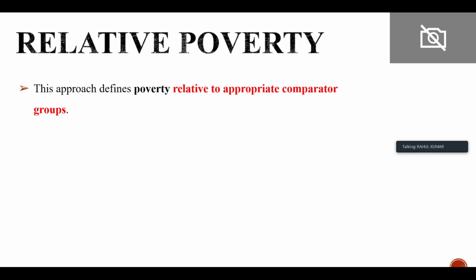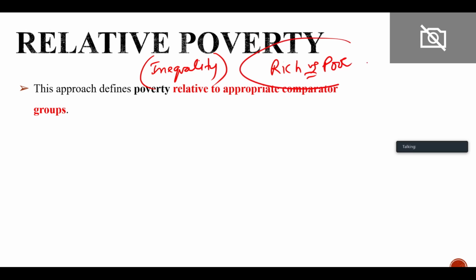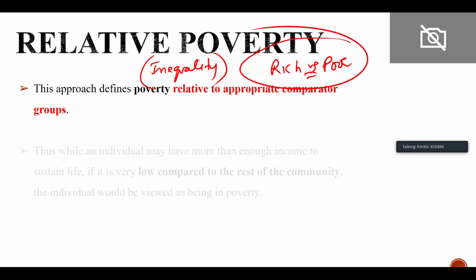Relative poverty basically represents inequality in society, that is, the rich versus the poor. It defines poverty relative to an appropriate comparative group.